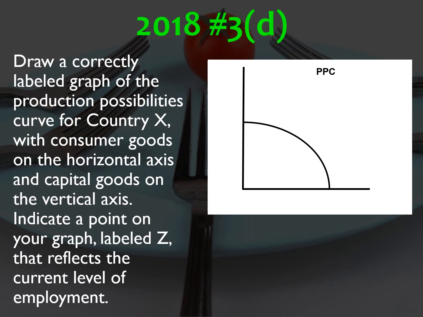Finally, Part D, draw a correctly labeled graph of the PPC for country X with consumer goods on the horizontal axis and capital goods on the vertical axis. Indicate a point on your graph labeled Z that reflects the current level of employment.